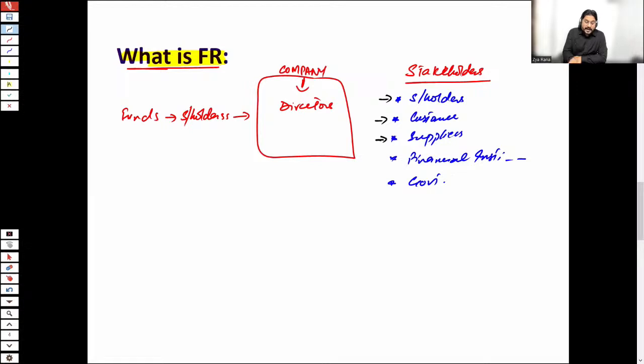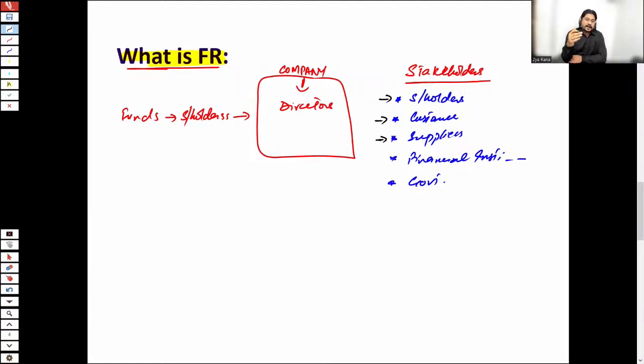Same goes for suppliers. Let's say you go to your supplier, your vendor, and ask for credit, because 99% of business transactions are operated on credit. You want material from your supplier, but you are not in a good position. So your supplier may be reluctant to provide you the extra time.